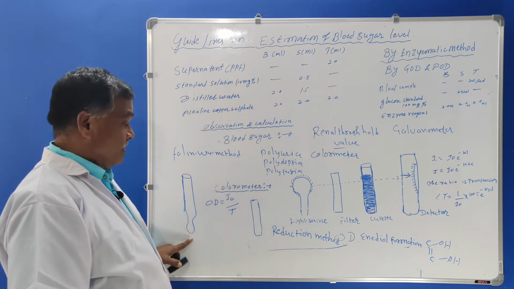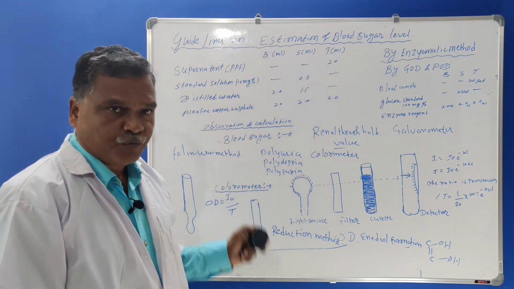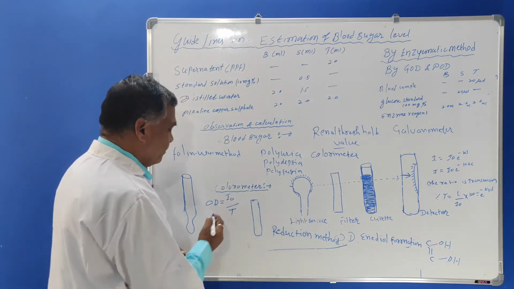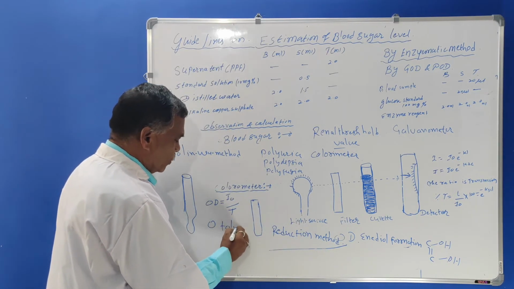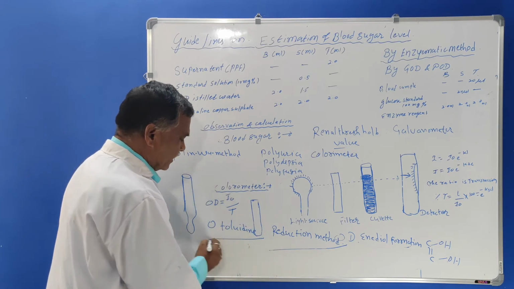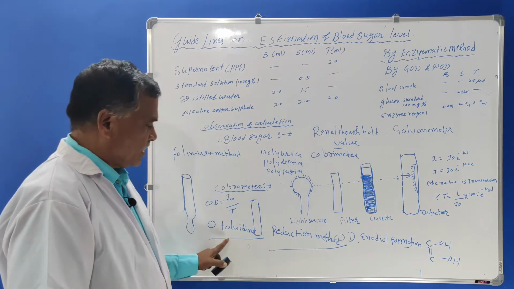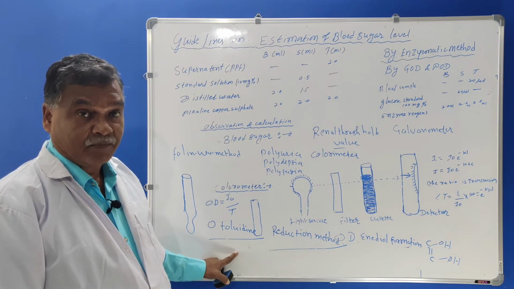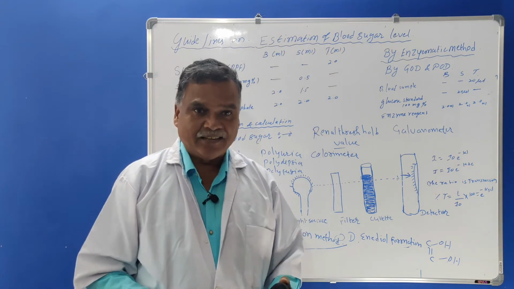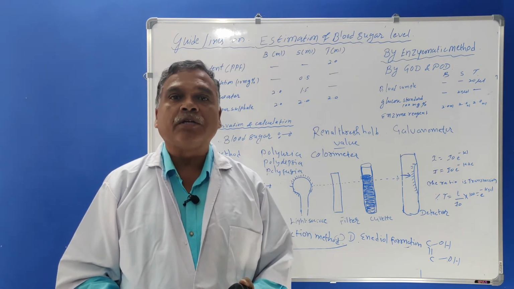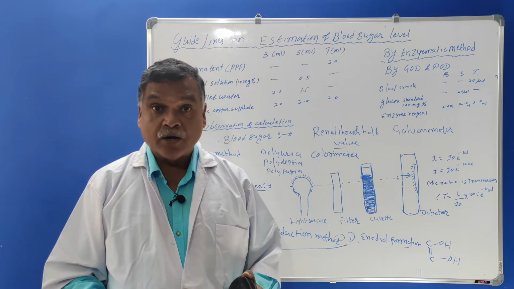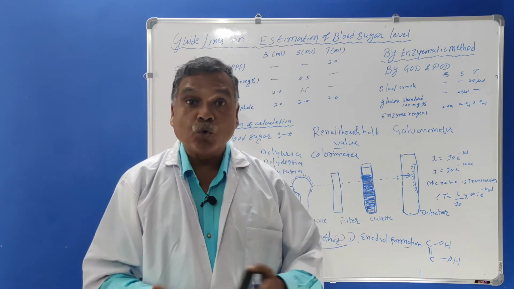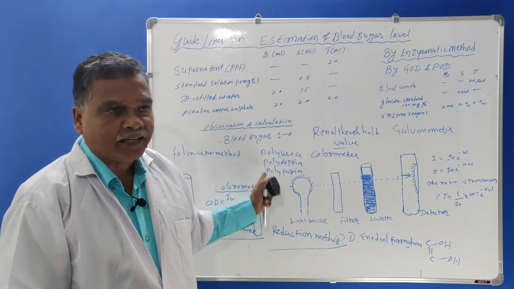This is nothing but a Folin-Wu tube used for the estimation of blood glucose level. Another method is known as the O-toluidine method. It was first reported by a scientist, but this method is rejected. Why? Because it is a carcinogenic method, meaning carcinogenic effects can happen from the solution, therefore it was stopped.